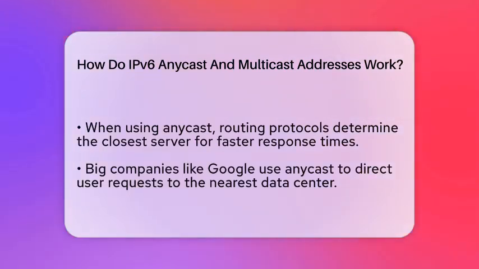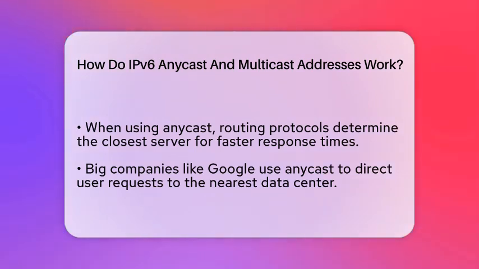Now let's look at the other type, Anycast addresses. Think of Anycast as sending a letter to the nearest post office that has the same address. When a device sends data to an Anycast address, the network figures out which server or router is closest based on the routing protocol. The packet then goes to that nearest device.